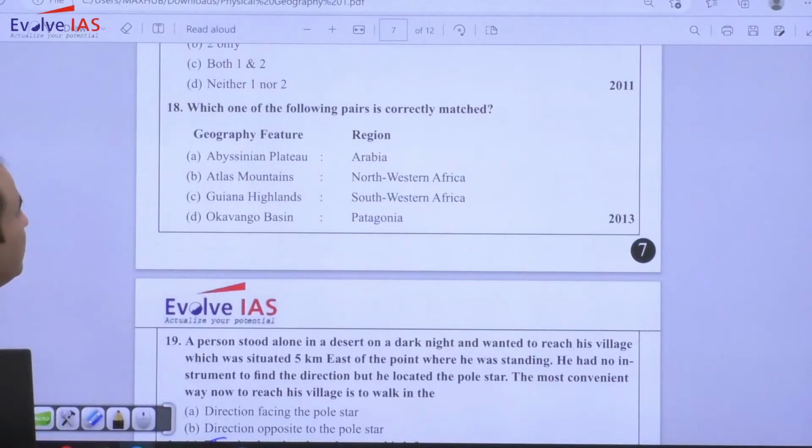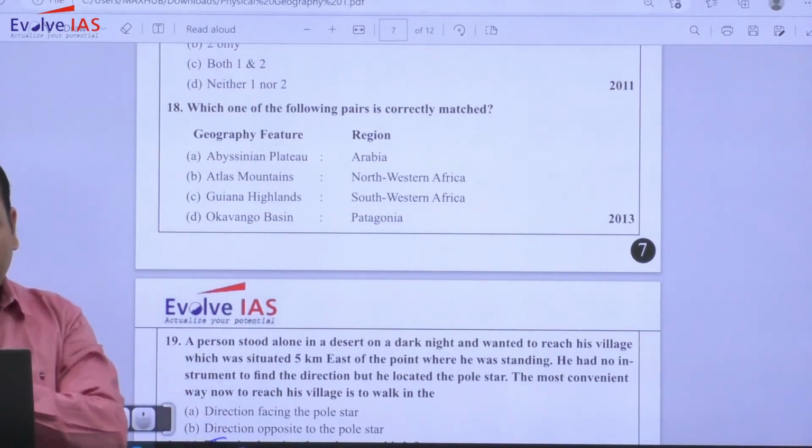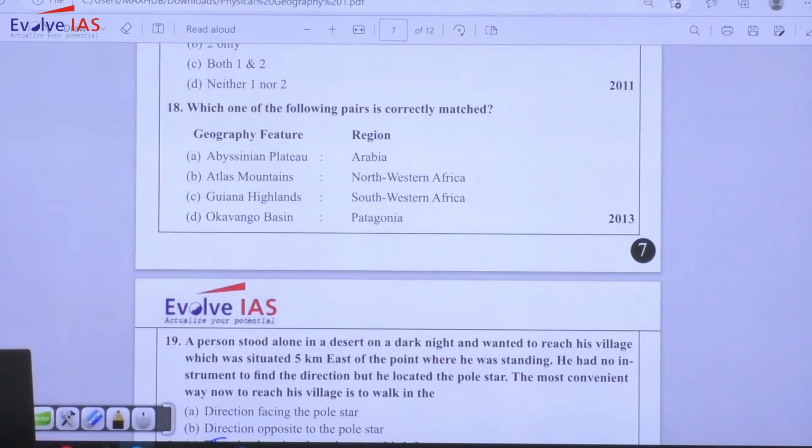Then there is a map based question. Which of the following pairs is correctly matched? Many times, if the question is being asked and you have some basic idea, then you will be able to solve this particular question.